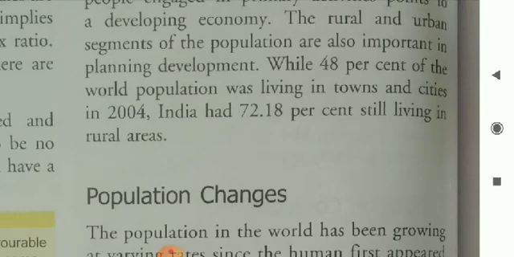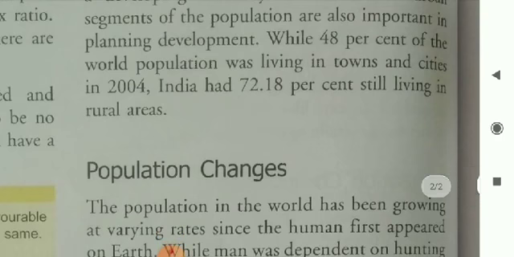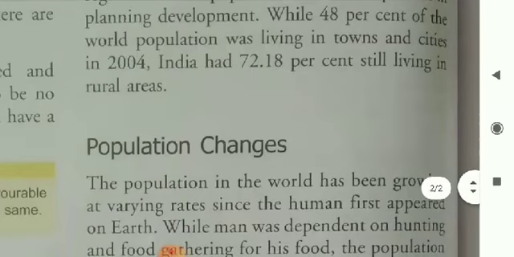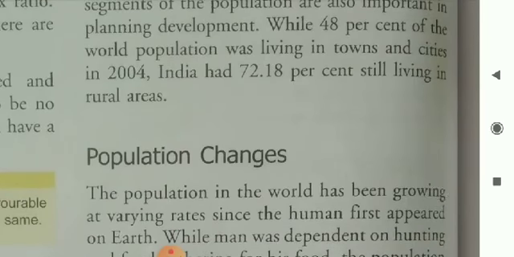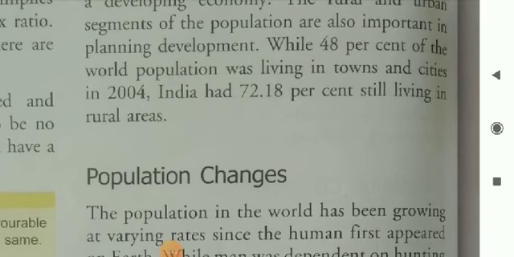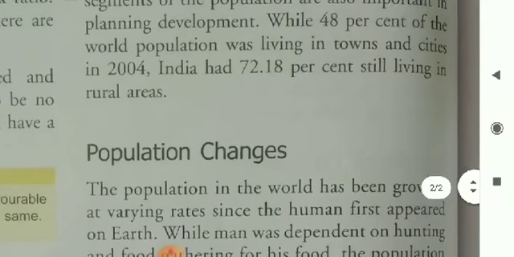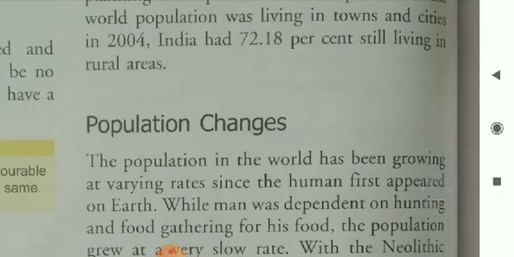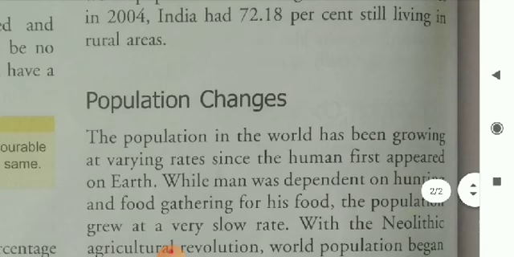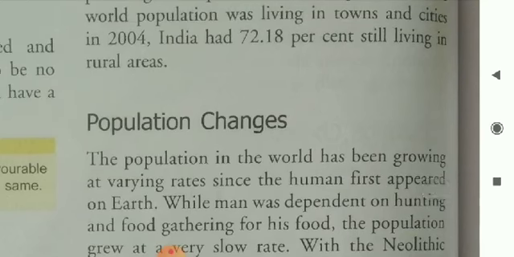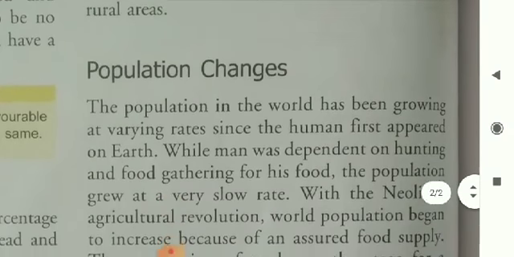The rural and urban segments of the population are also important in planning development. While 48% of the world population was living in towns and cities in 2004, India had 72.18% still living in rural areas.